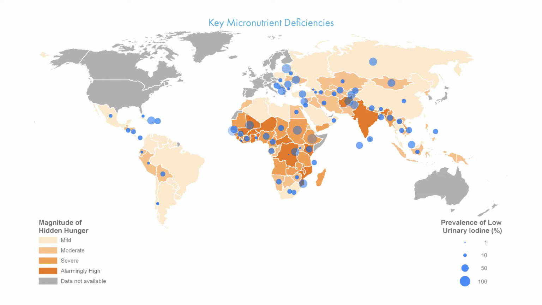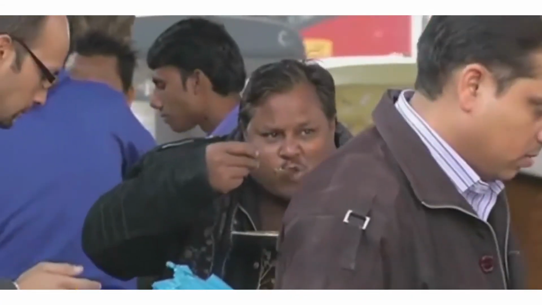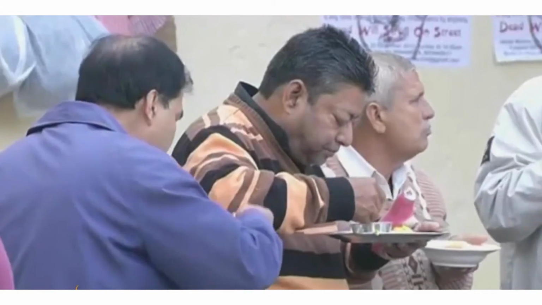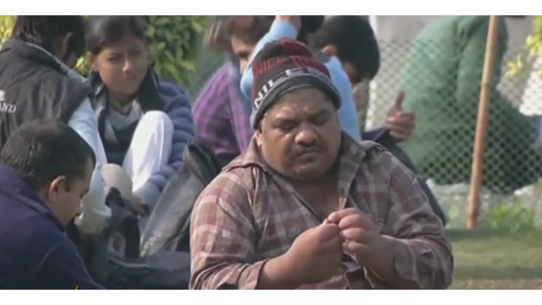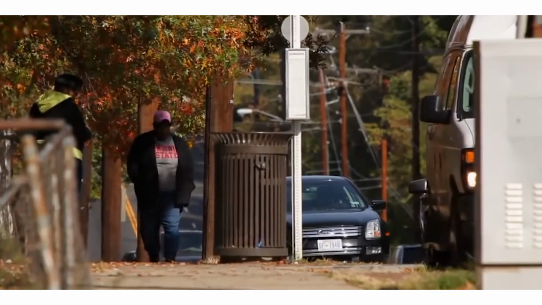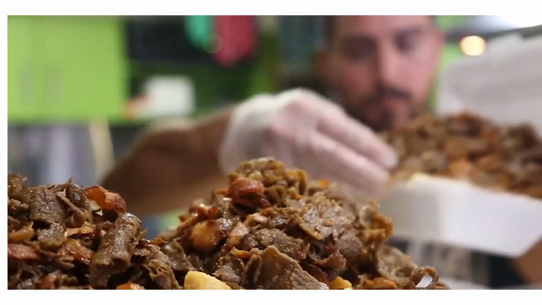But high-income countries are not immune. We see a lot of women, a lot of children who have gaps in nutrients like iron and zinc and vitamin A. Obesity is on the rise. We're seeing a trend in every country, high-income, middle to low-income countries, where obesity is on the rise. Not one country has been able to reverse these trends, and this is quite alarming.